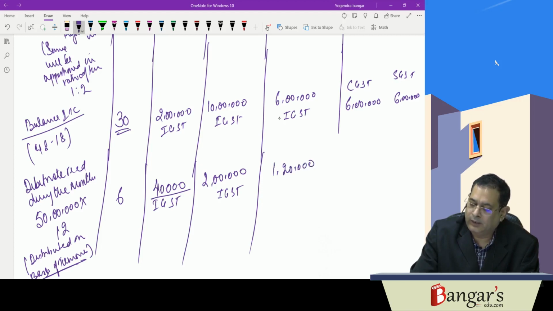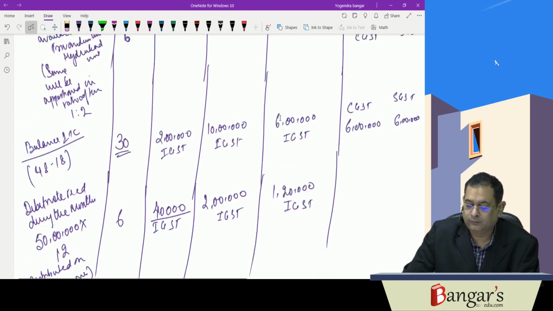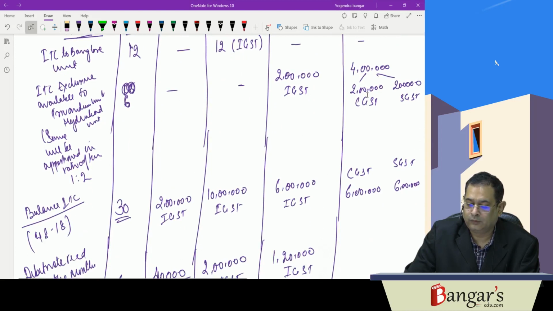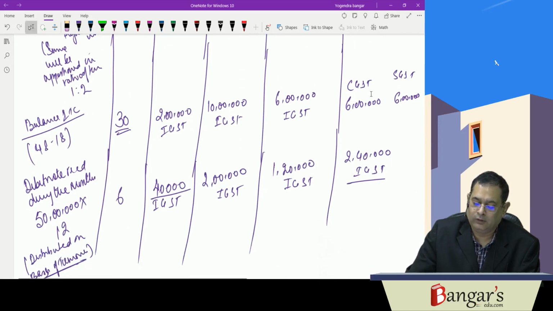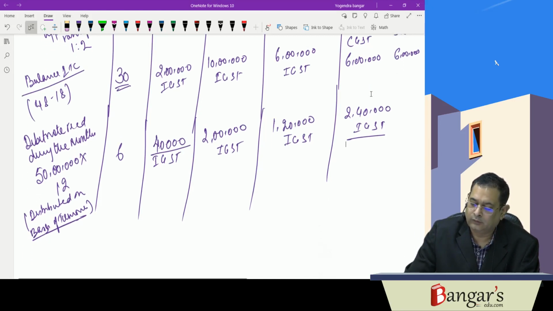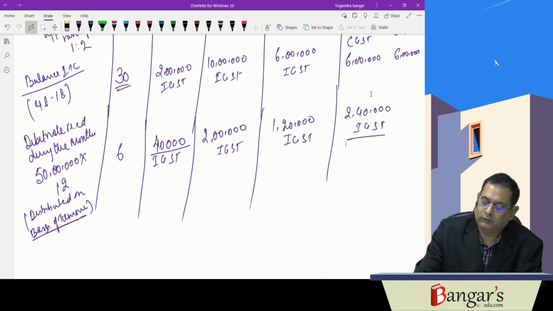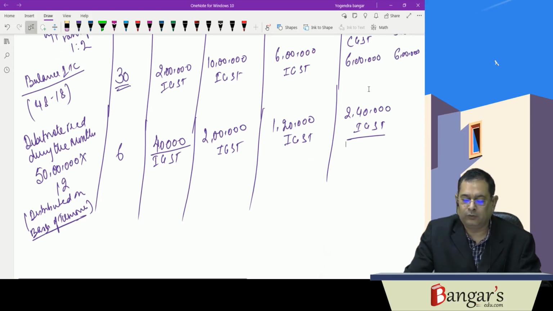That will be IGST. And here also IGST will be there, how much? It is just 2,40,000. This credit will be distributed on the basis of whatever debit note has been received. So 40,000, 2 lakh, 1,20,000 and 2,40,000, so 6 lakhs. We have distributed the same.